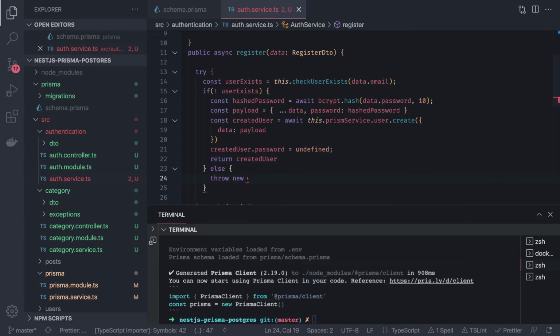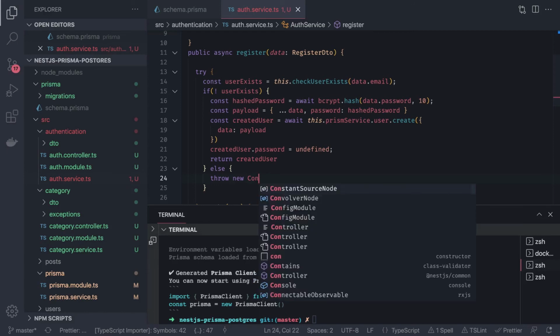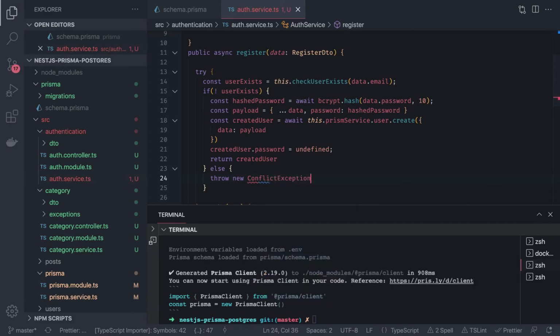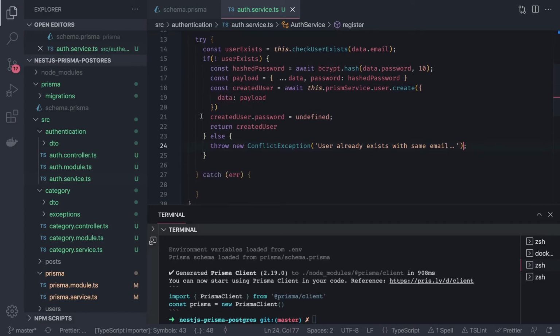There is a conflict exception we can also throw. You can customize these exceptions: user already exists with same email, or unprocessable entity, whatever you want. It will return 409.